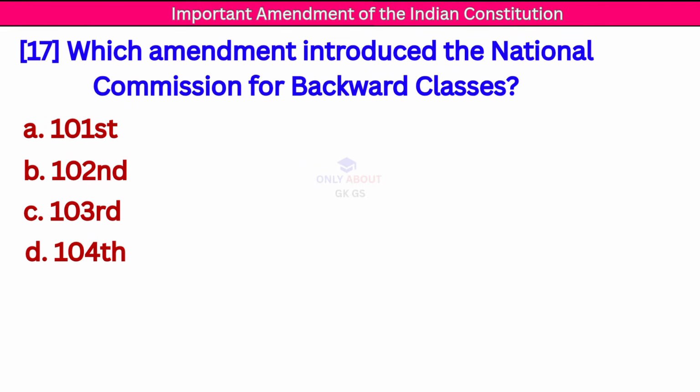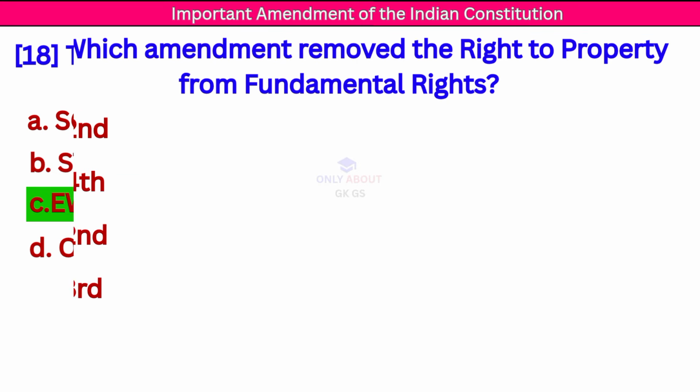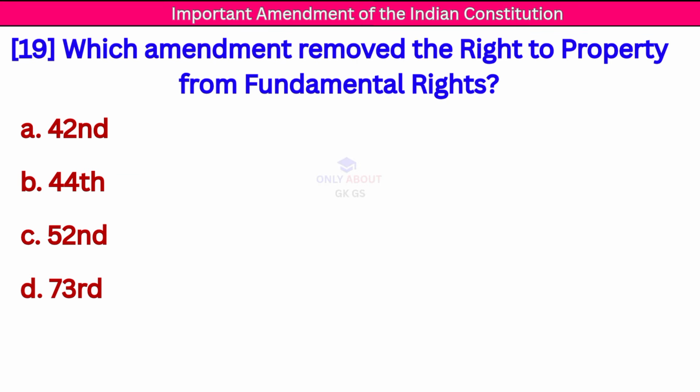Next question: which amendment introduced the National Commission for Backward Classes? Correct answer: 102 Constitutional Amendment. Next question: the 103 Amendment Act provides reservation to. Correct answer: EWS, economically weaker section.